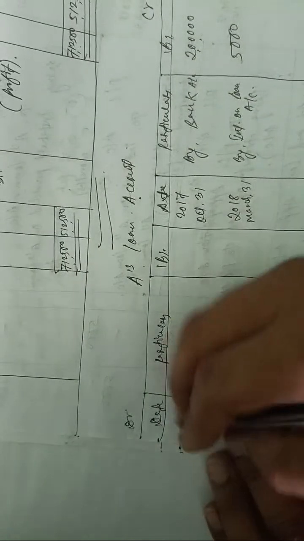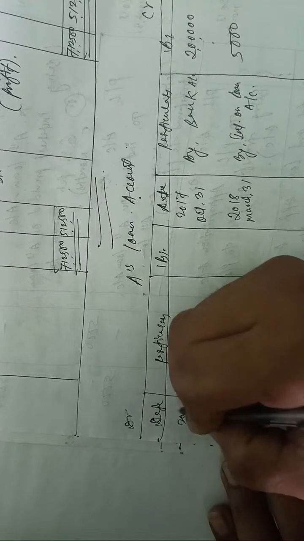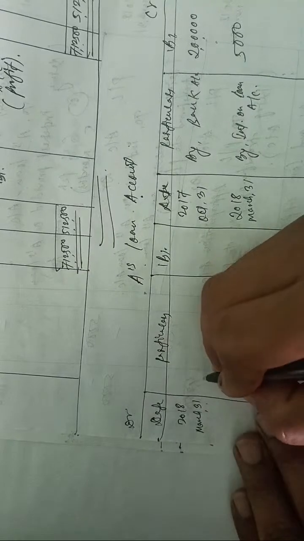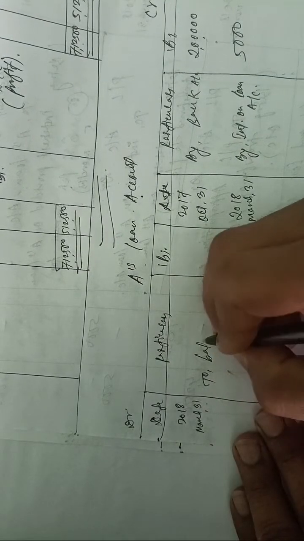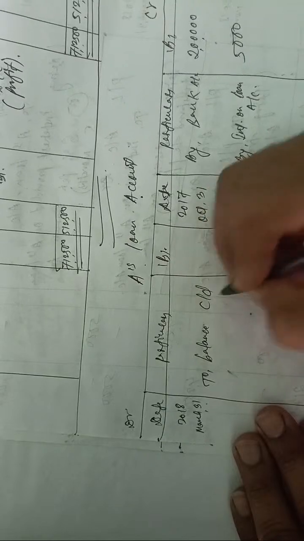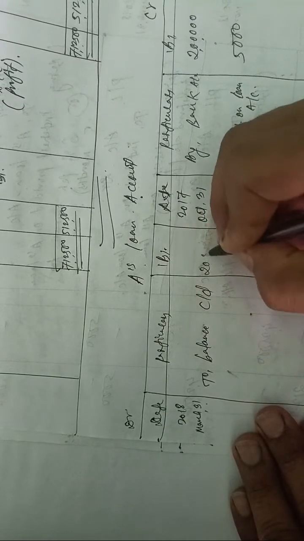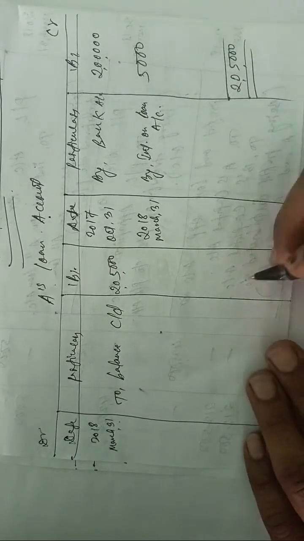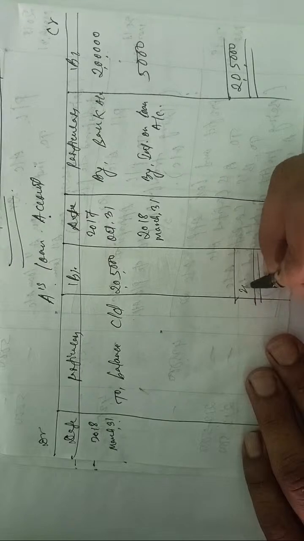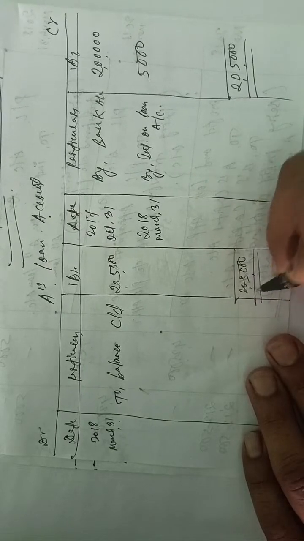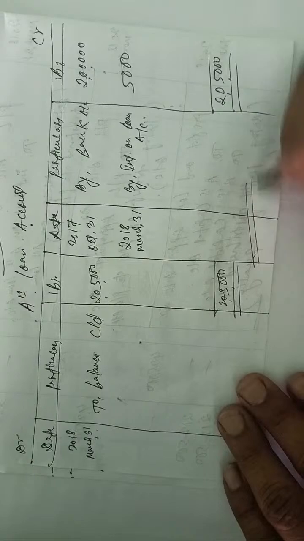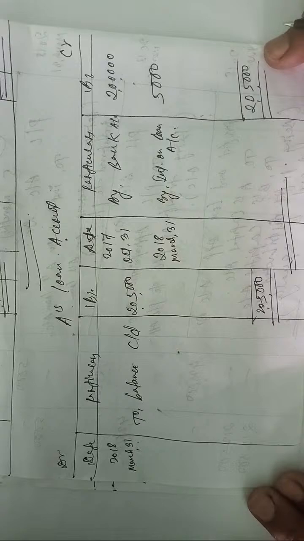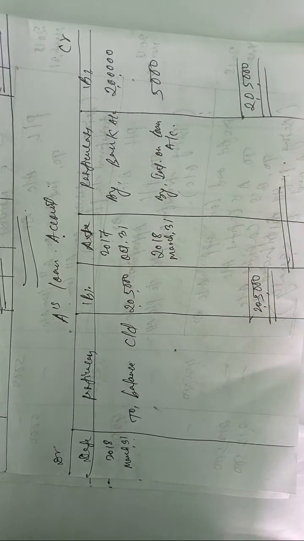2,05,000. Here there is nothing, so what will we do? We will write the date 2018 March 31. So here what will we write? To balance c/d, meaning close down, 205,000. Okay, if we total up these things, nothing is there. That is the balance amount we have to write down here. This is all about the loan account. Just you see, you can take a screenshot of it.